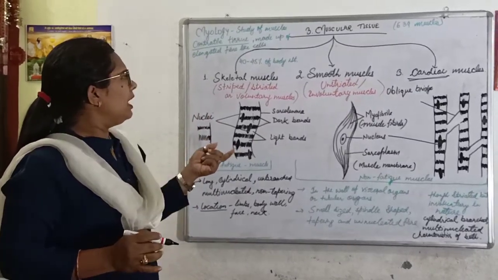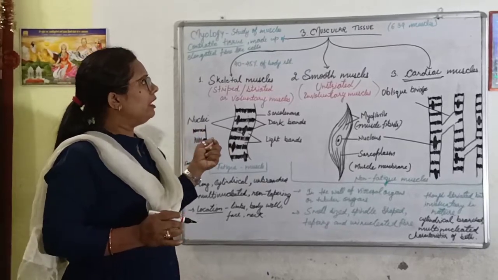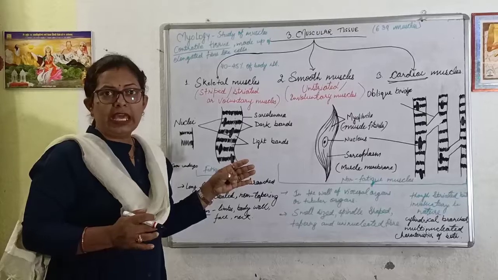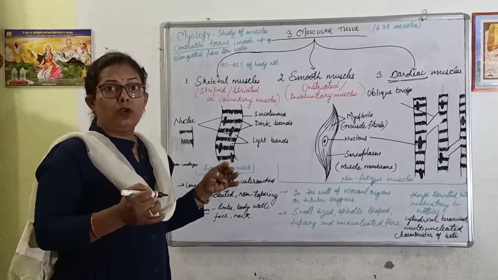Now one more thing I just want to tell you, our human body is made up of 639 muscles that help us in locomotion.